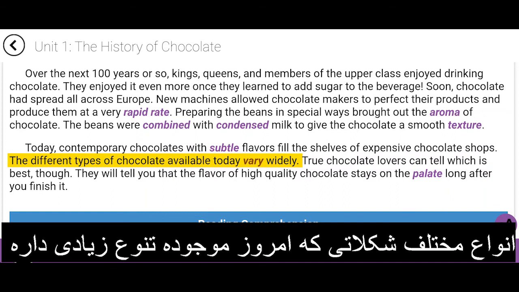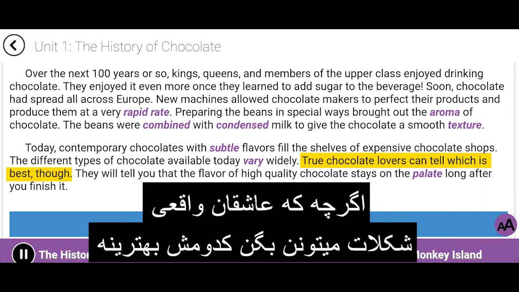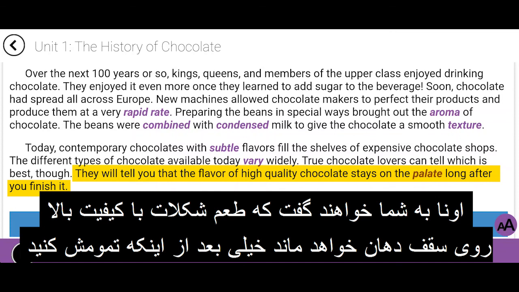The different types of chocolate available today vary widely. True chocolate lovers can tell which is best, though. They will tell you that the flavor of high-quality chocolate stays on the palate long after you finish it.